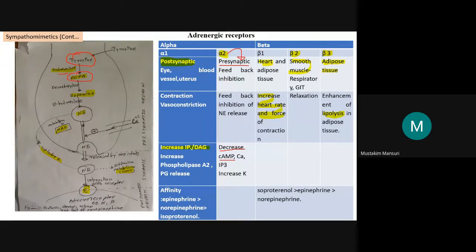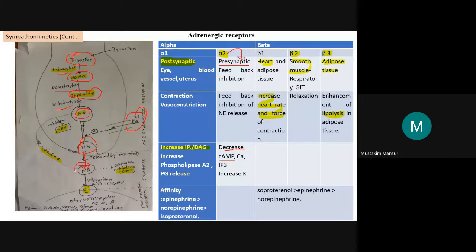Dopa is converted into dopamine by dopa decarboxylase, and dopamine, with the help of dopamine beta hydroxylase, forms norepinephrine, which is stored in vesicles. Once there is a stimulation, like calcium, this noradrenaline, also known as norepinephrine, is released by exocytosis.